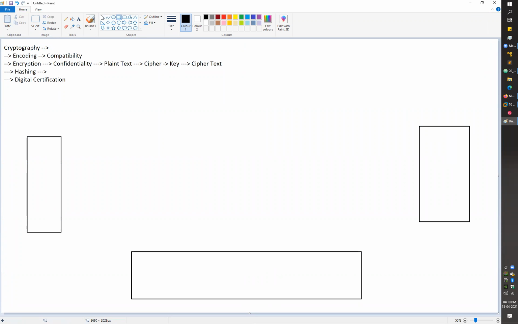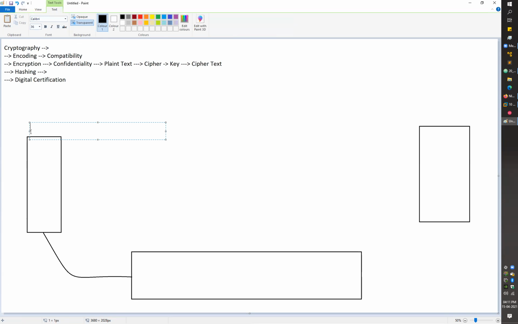In a normal example with actual letters, we generally send the letter to the post office first, and then the postmaster sends that letter to the actual receiver. So first my letter goes to the post office. Let me name them: this is my user, who wants to convey some message to the receiver, here is my receiver, and here is my post office.